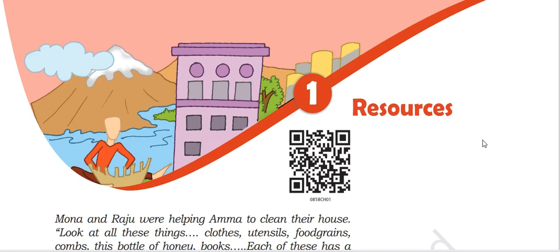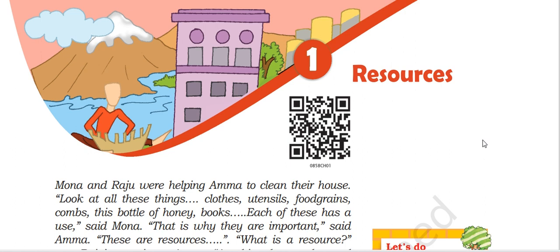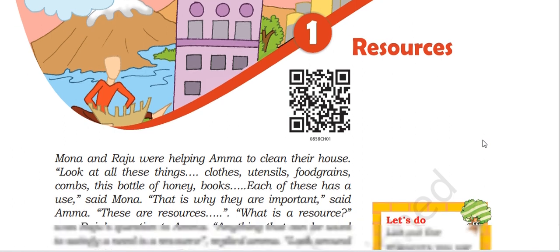Starting with class 8 geography, this is chapter 1: Resources. Mona and Raju were helping Amma to clean their room. Look at all these things: the clothes, utensils, food grain, comb, this bottle of honey, books.